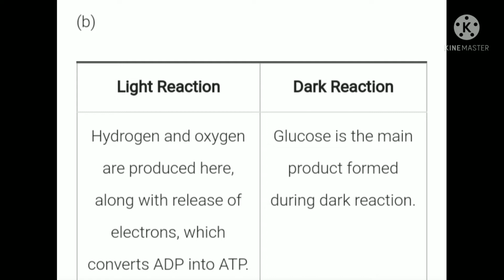So in case of light reaction, ADP gets converted into ATP, but in case of dark reaction, glucose is the main product formed.